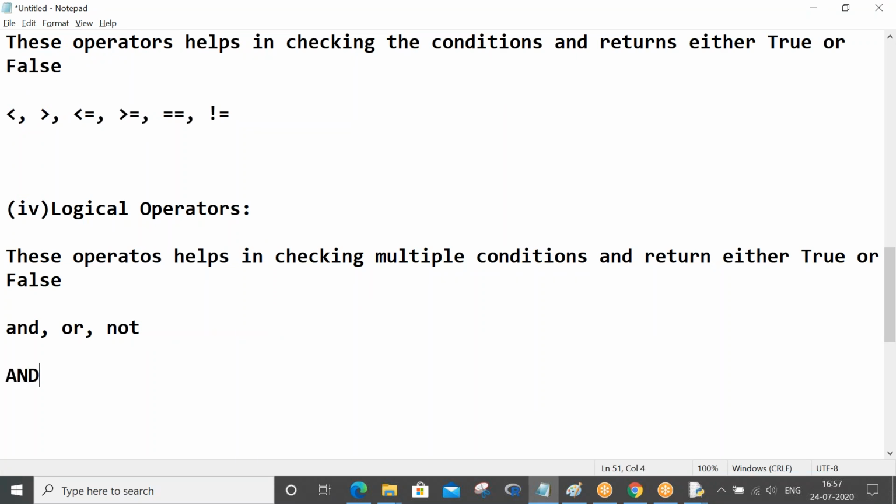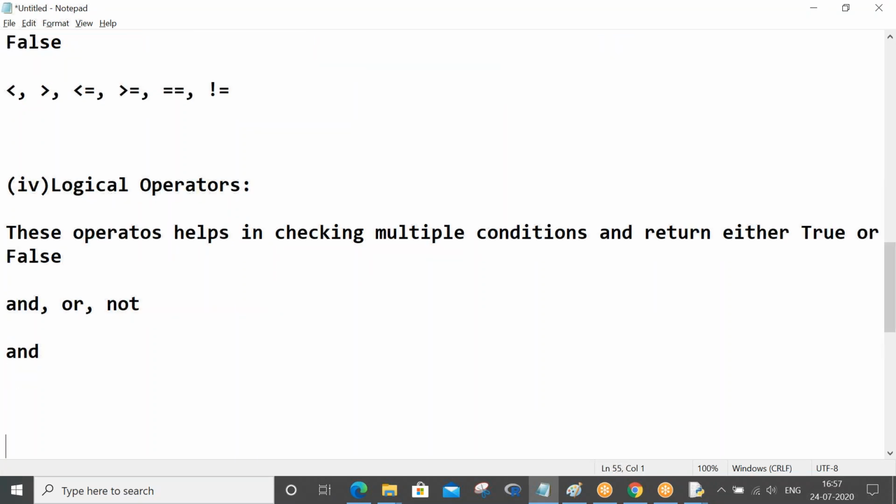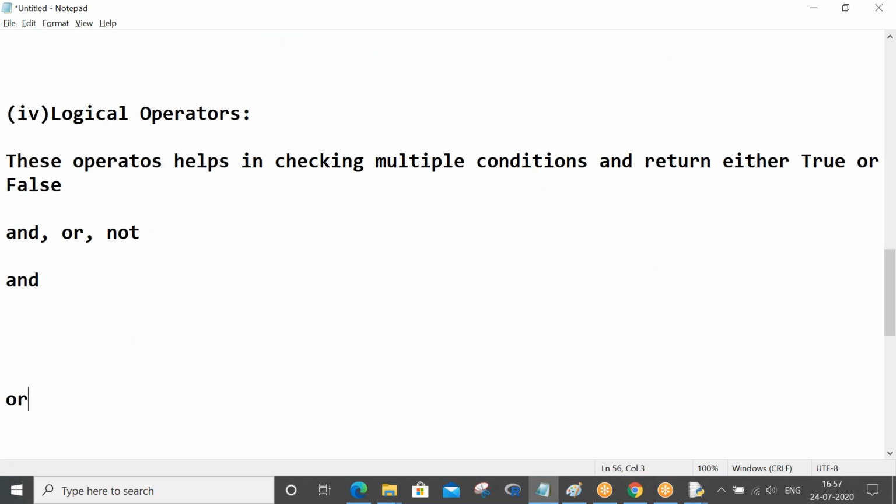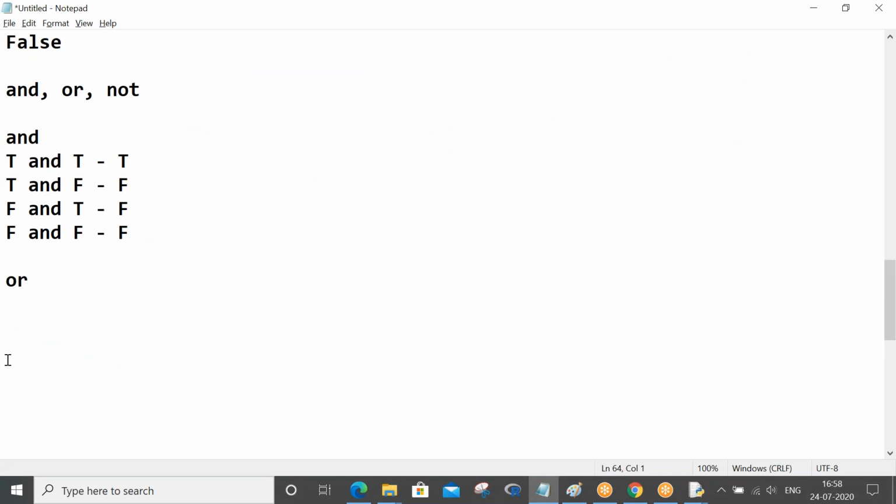So for AND there is a table, and for OR there is a table, right? So let me highlight that now. True and true is true, true and false is false, false and true is false, false and false is false. So if you see in the AND case, only one time it is true, that is when both are true, then only it is true.